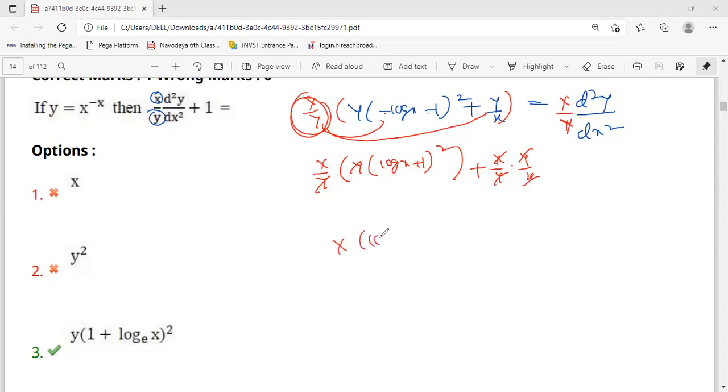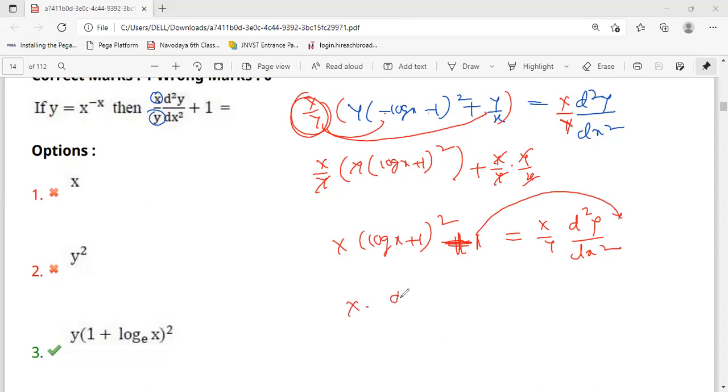X of log x plus 1 square is equal to, here plus 1 is there, is equal to x by y d square y by dx square. And if you send this 1 to this side, it will become x into log x plus 1 whole square is equal to x by y d square y by dx square minus 1.